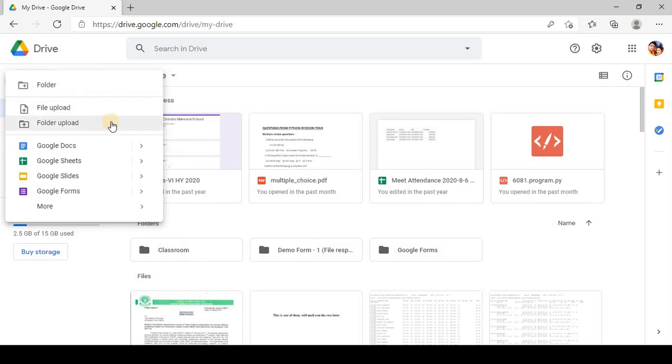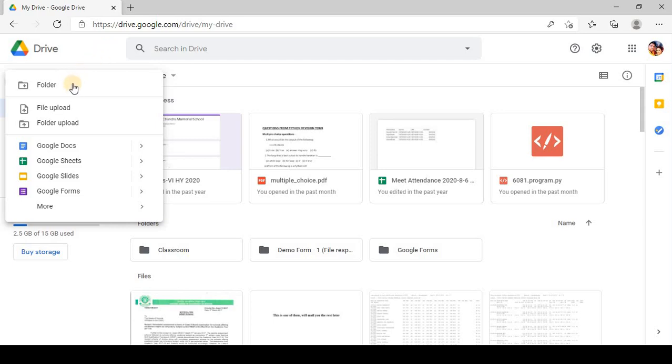You can think that this drive is a place where you can store your files, like in our memory chip in a mobile phone we can store data. This is also a place where we can store the data, but it is not located in your local place. It is located somewhere on a server, on the World Wide Web.